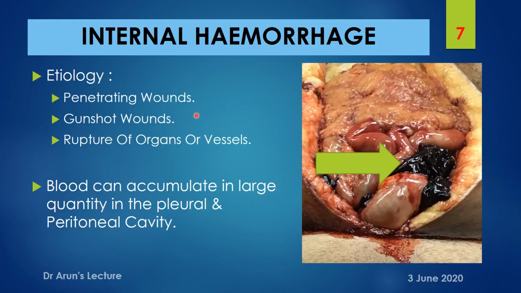And here the blood can accumulate in a larger quantity in the pleural as well as in the peritoneal cavity. And on the image, what you see is a collection of clotted blood within the peritoneal cavity. On opening the abdominal cavity, you can see a localized collection, and most commonly it will be present on the dependent part of the body.